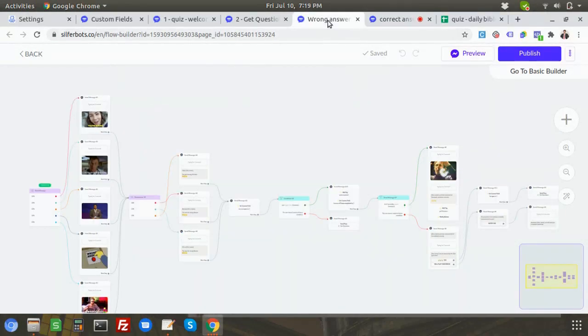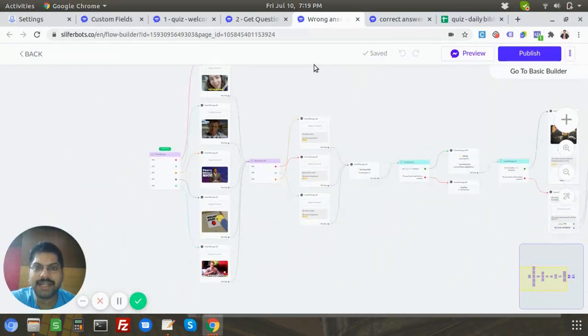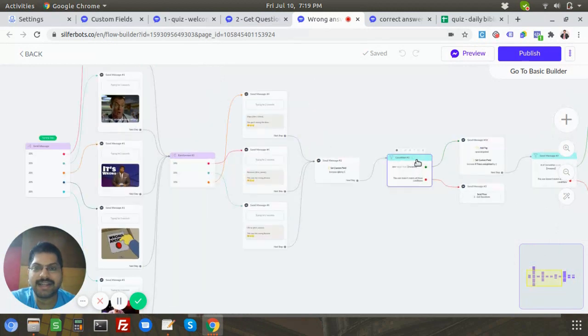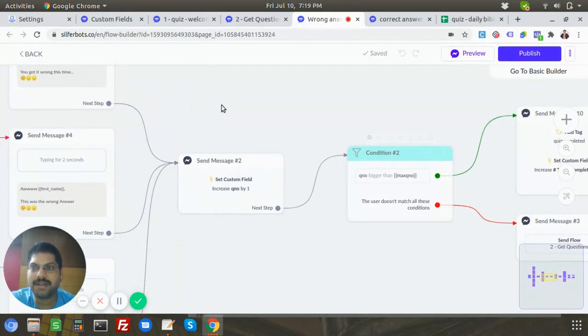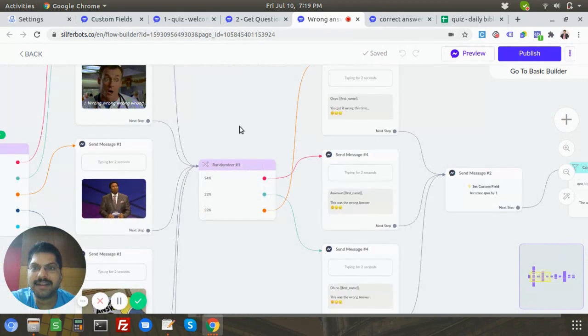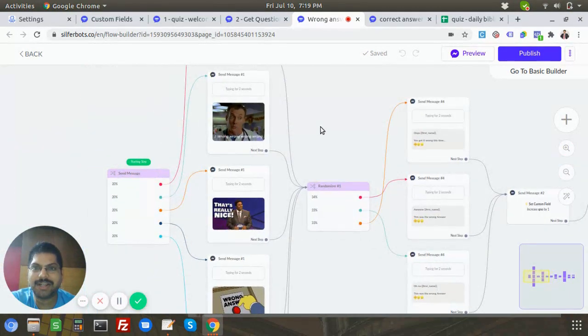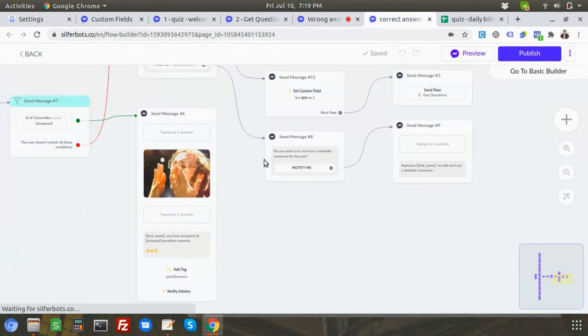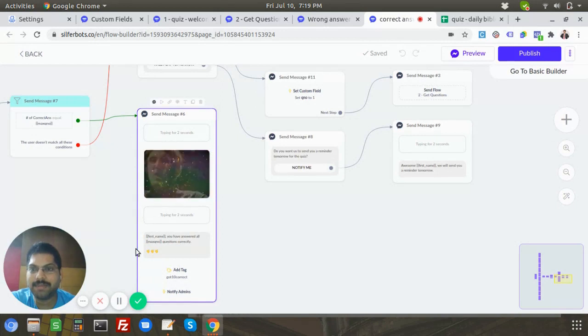Now let's look at what happens if it's a wrong answer. Technically it's the same thing, it's just that the correct one custom field will not be updated. Here I made a little bit of change. In the correct answer flow, I actually added both image and text together, which was a very tedious task.